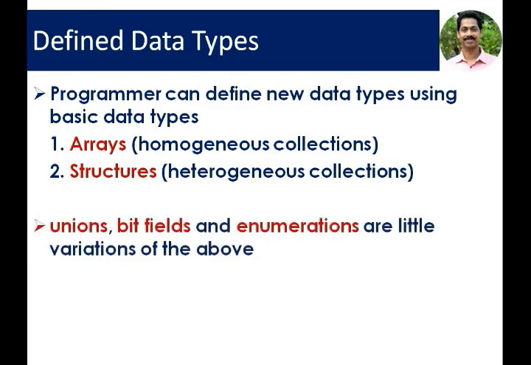Then union, bit field and enumeration are little variations of the above data types. We can alter the accessibility, the size and the properties of basic data types by using user-defined data types.